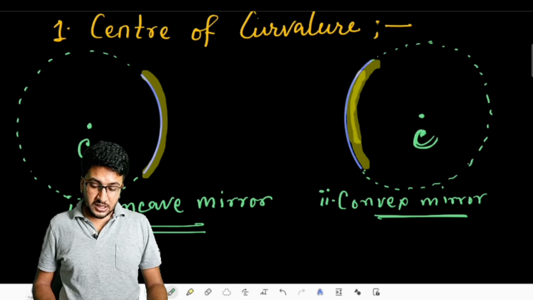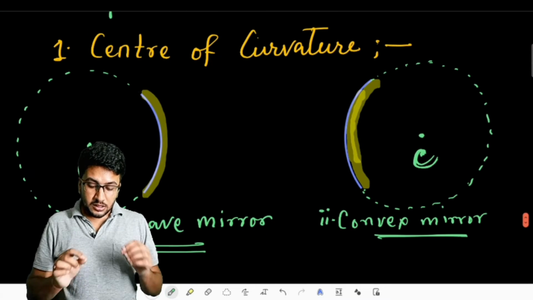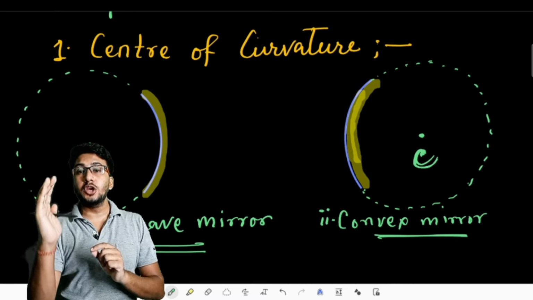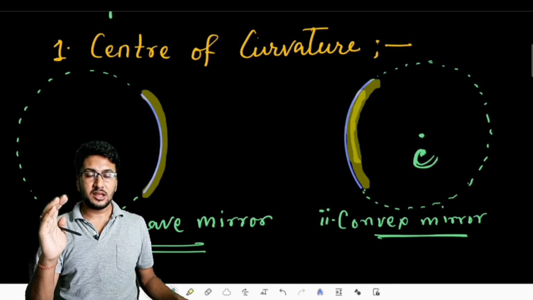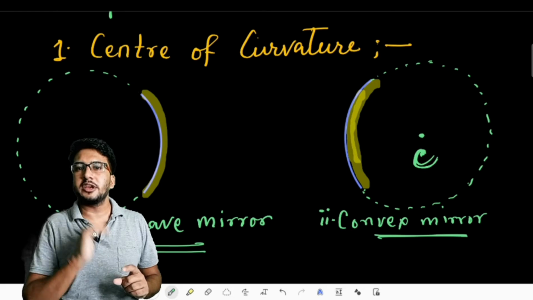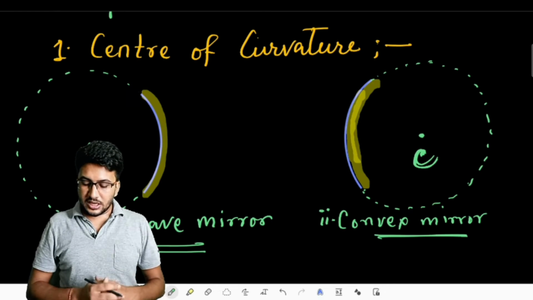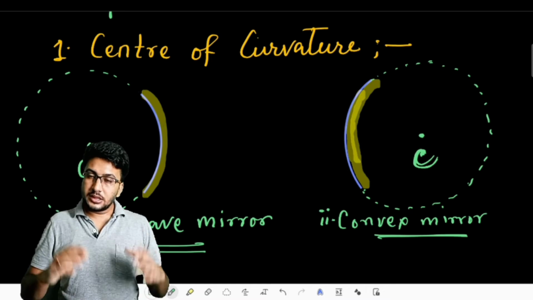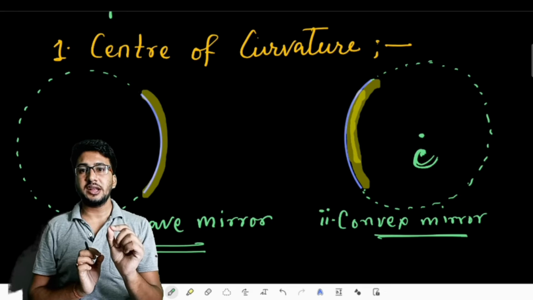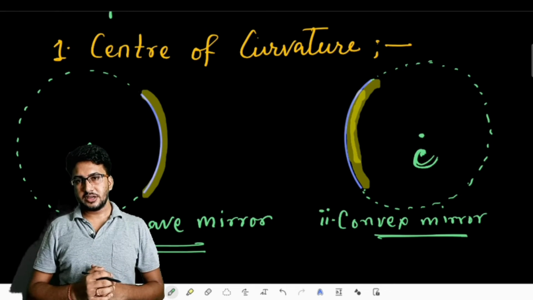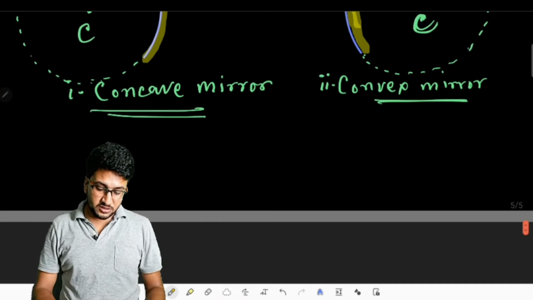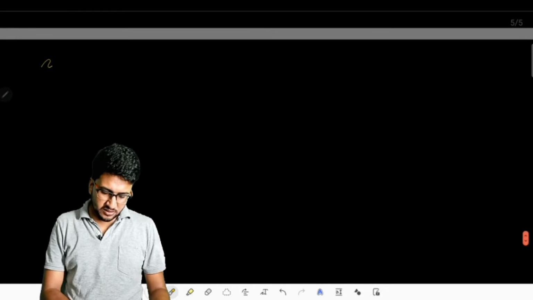So what is the center of curvature? The center of curvature is the center of that imagined spherical ball whose part is the mirror you have taken. Such a center is said to be the center of curvature for that particular mirror. Either it is concave or convex, they all are parts of a spherical ball. That spherical ball has one center, and that center is the center of curvature. In our next point, we are going to define what the radius of curvature is.